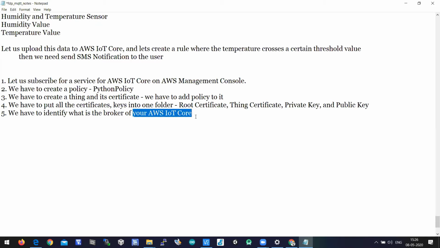So let us identify the broker, or server, of your AWS IoT Core. Sometimes people call it the endpoint. Endpoint is nothing but the broker entity, or you can call it the server also. So that is what you have to identify.